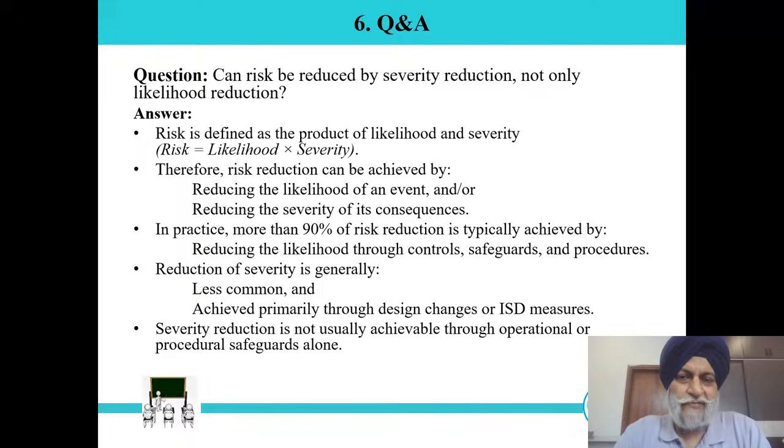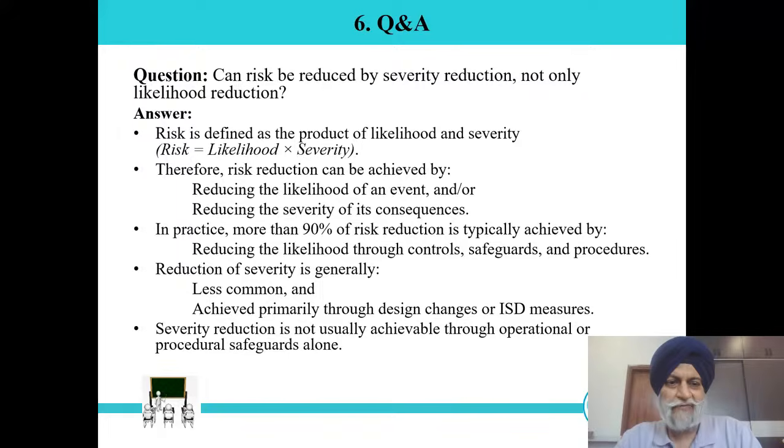Can risk be reduced by severity reduction, not only likelihood reduction? The question is that because we have severity and likelihood, normally we reduce the risk by introducing various controls, that is through likelihood reduction. But can risk be reduced by severity reduction? The answer is yes. Let us see what the possibilities are for that and how it can be done.